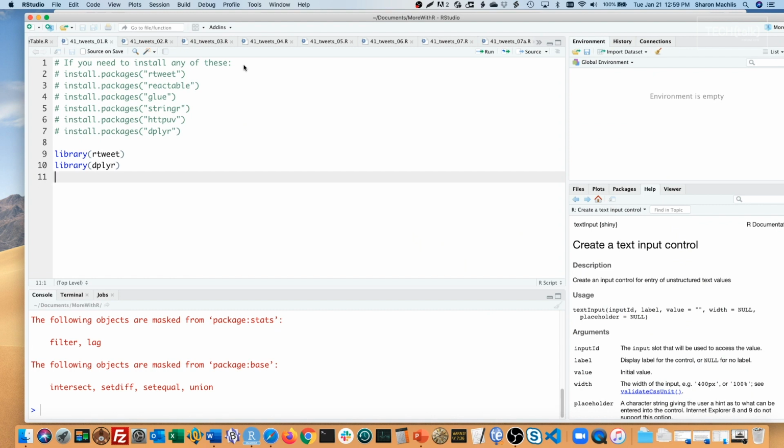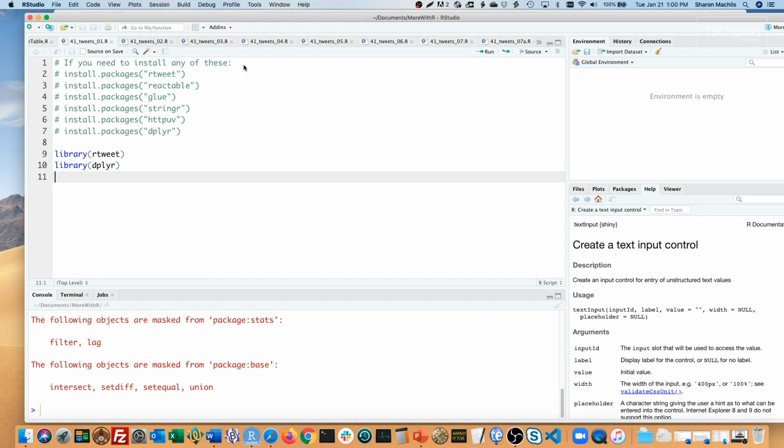Michael Kearney, who wrote rtweet, gives us two choices. The super easy way is to just request some tweets. If you don't have any credentials stored, a browser window should pop up asking you to authorize the request. After that, an authorization token gets stored in your R environment file so you don't have to reauthorize in the future. You can go to rtweet.info to see the other way, which is to set up a developer project and get authorization credentials. If you're going to use rtweet a lot, you'll probably want to do that. But for now, let's do the easy way, which I'll show in a minute.